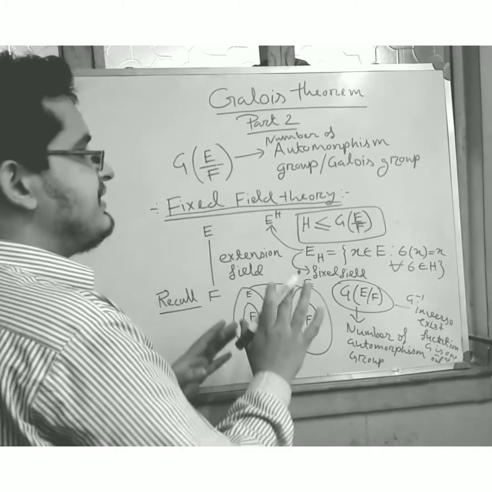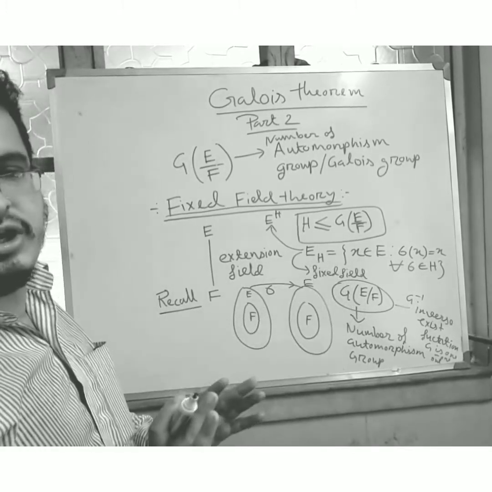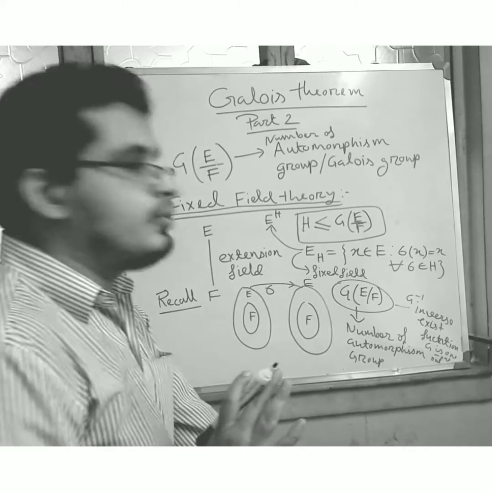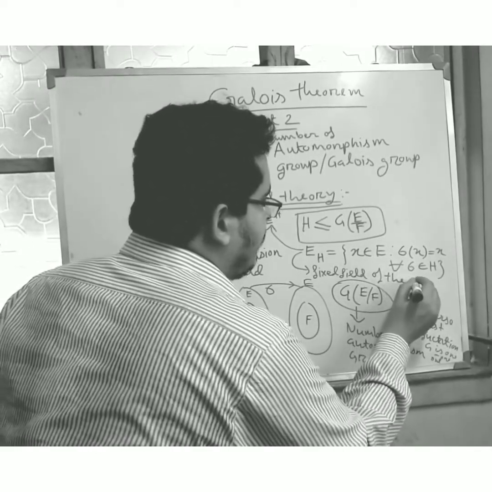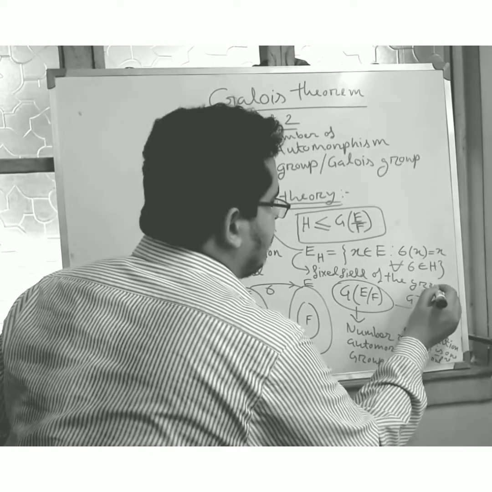So friends, this is the fixed field. This is called the fixed field of the group of automorphisms.